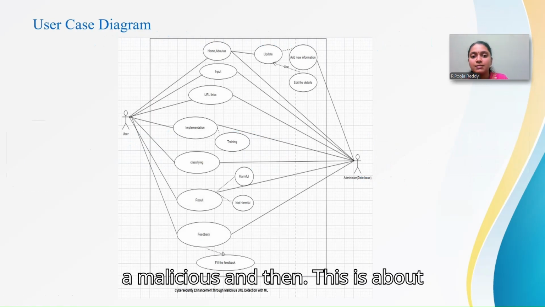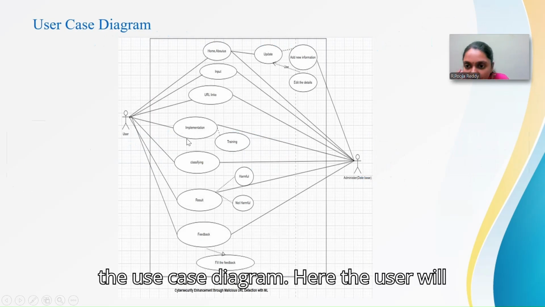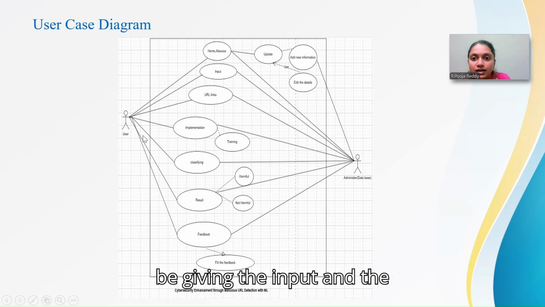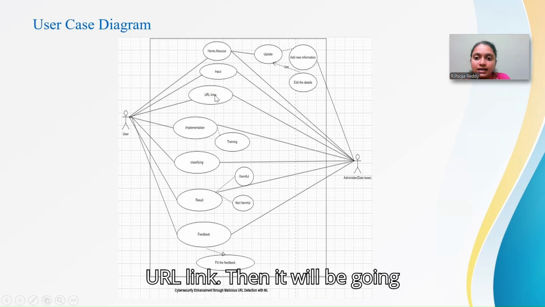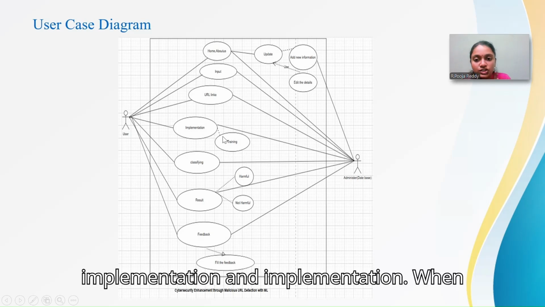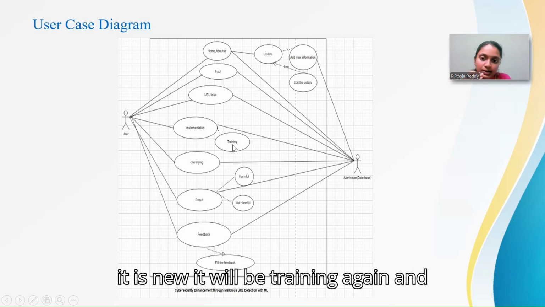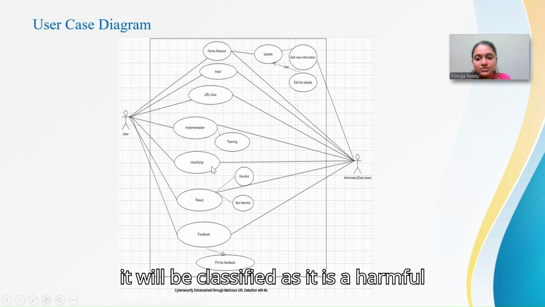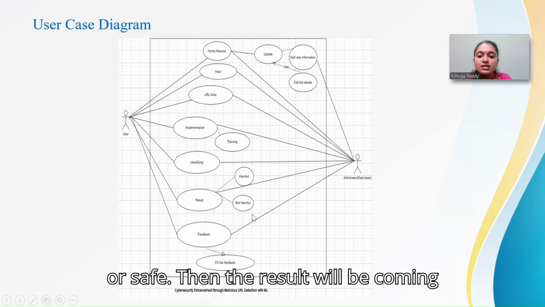And then this is about the use case diagram. Here the user gives the input, the URL link, and then it goes to implementation. In implementation, when it is new, it will be trained again and classified as harmful or safe, and then the result comes out.